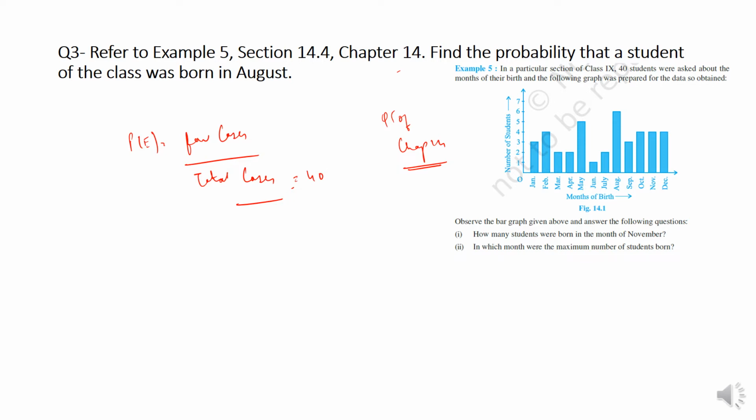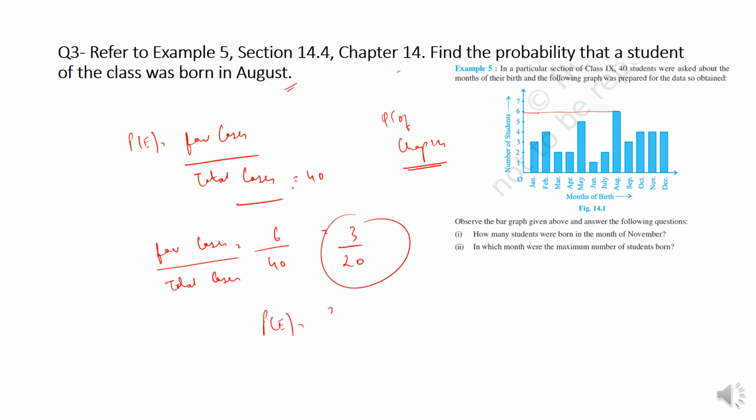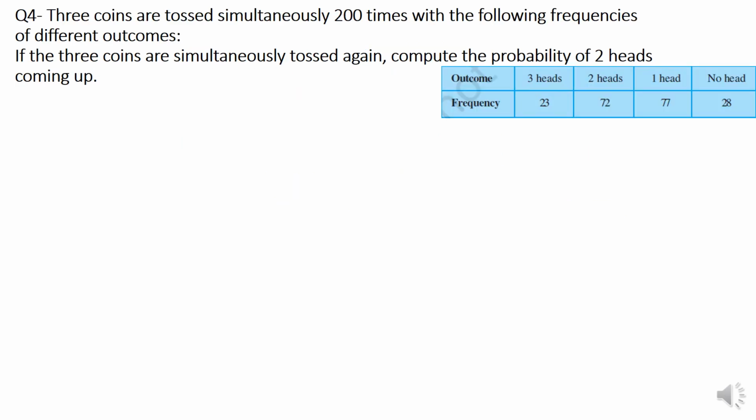Now our question is, find the probability that a student of the class was born in August. So favorable cases, if you see in this, is for August. This is for August, right? 6 favorable cases by total cases, which is 40, is what? 3 by 20. So this is the answer. Probability of an event E is 3 by 20. So the probability that a student of a class was born in August is 3 by 20.